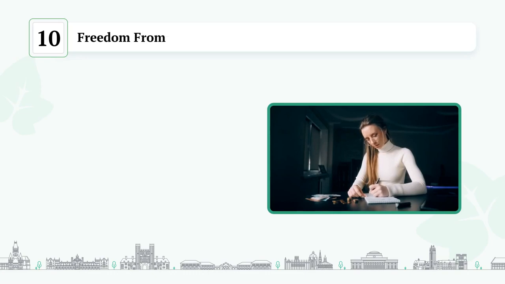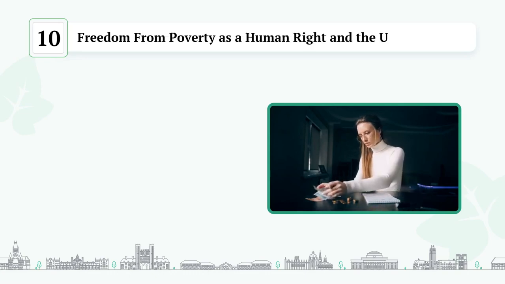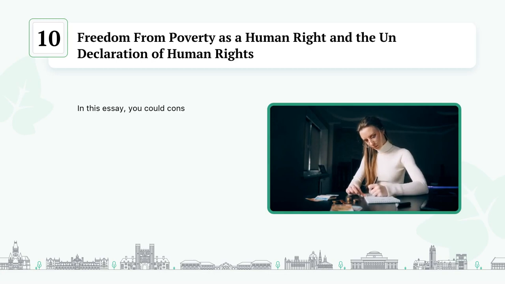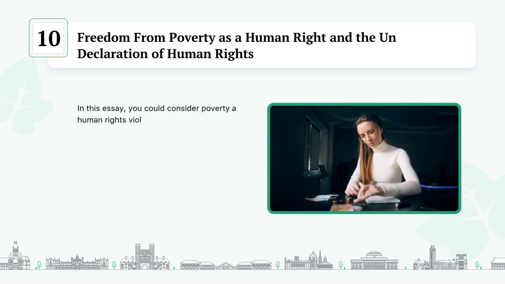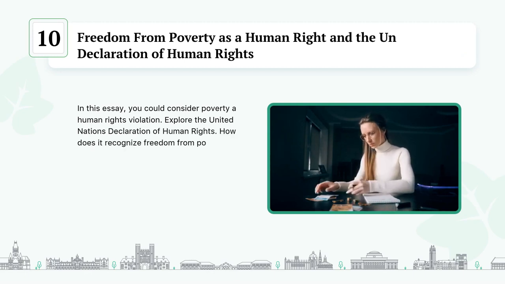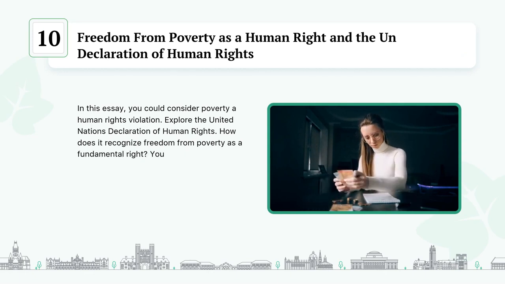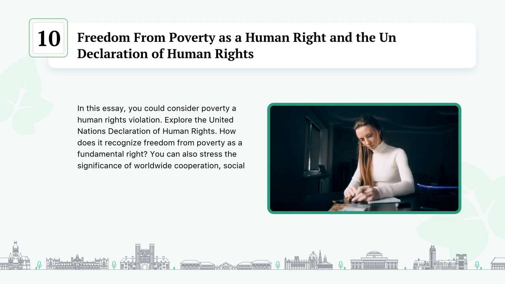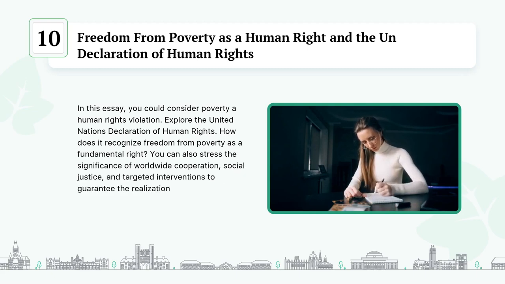Freedom from poverty as a human right and the UN Declaration of Human Rights. In this essay, you could consider poverty a human rights violation. Explore the United Nations Declaration of Human Rights. How does it recognize freedom from poverty as a fundamental right? You can also stress the significance of worldwide cooperation, social justice, and targeted interventions to guarantee the realization of this right worldwide.